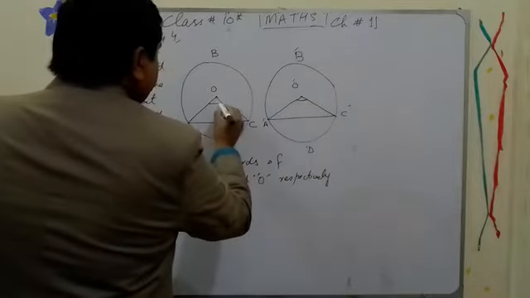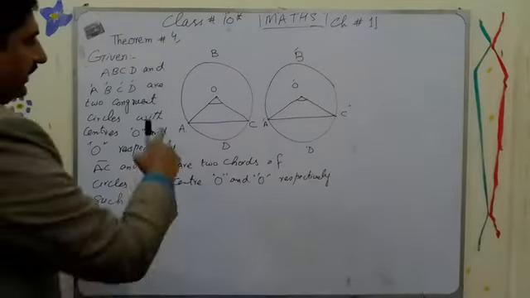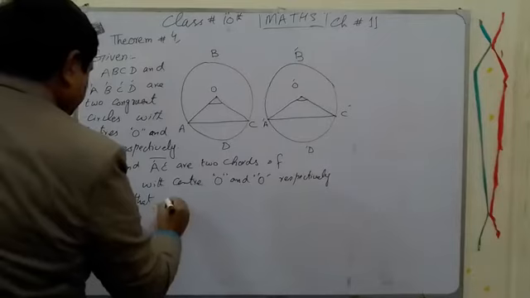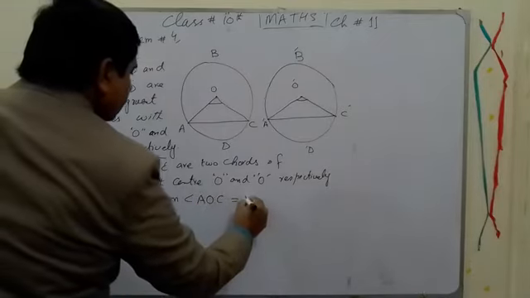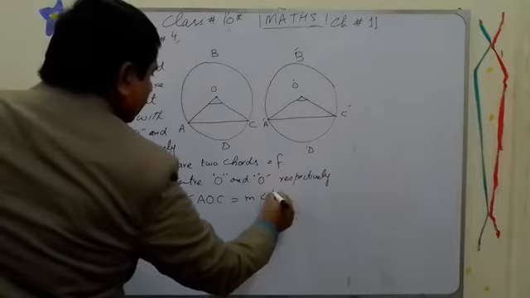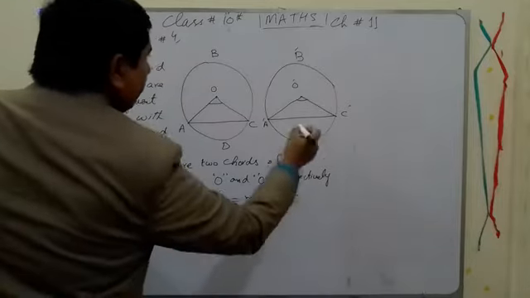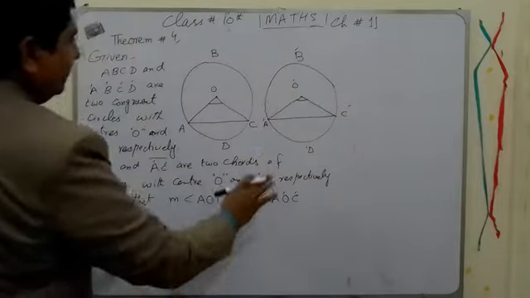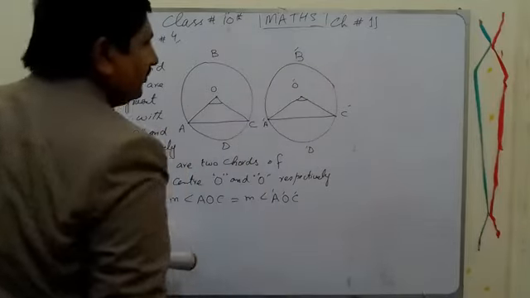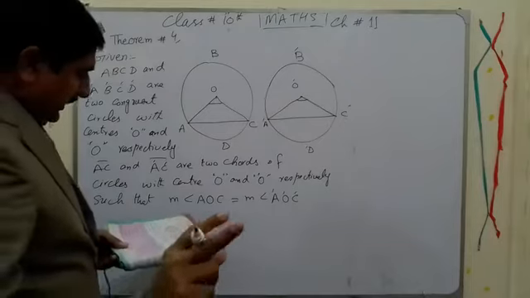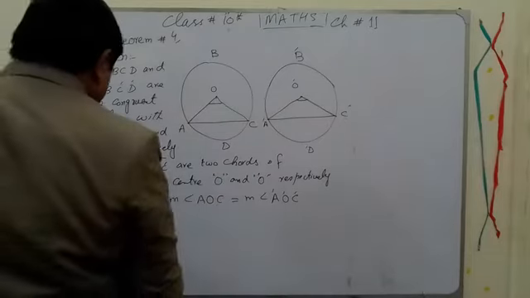This angle and this angle, right? It is given: measure of angle AOC is equal to measure of angle A prime O prime C prime. This is given, right? The central angle AOC and A prime O prime C prime, these two angles are congruent. This is given. And what we have to prove?